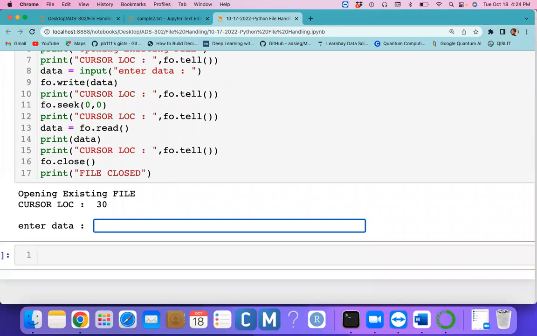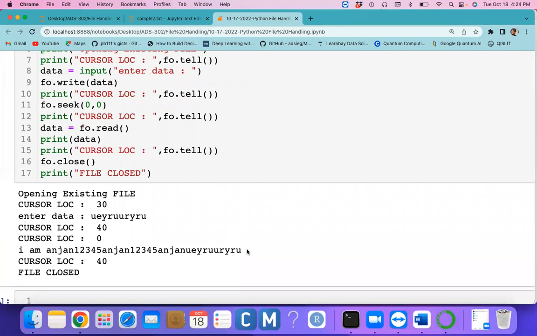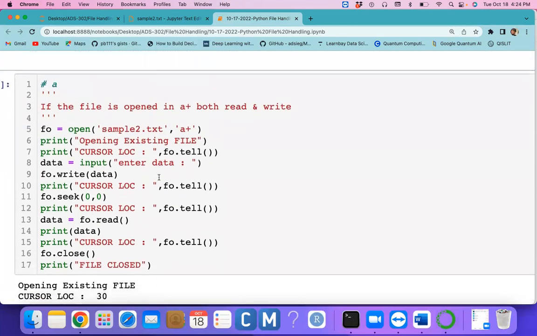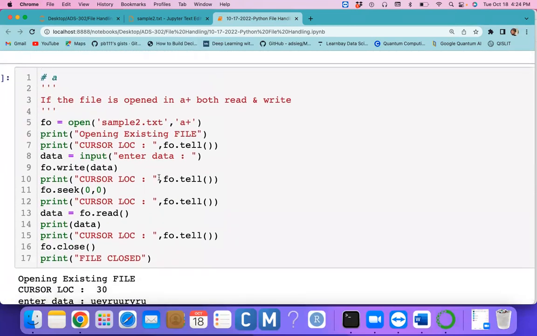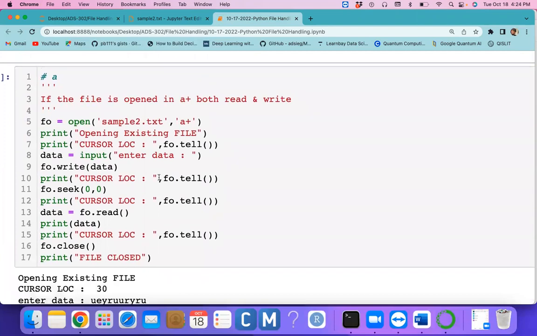Here you enter some characters, so in total these 40 characters can be accessed, or we can read them from the file. Okay. This is the small difference between A and A plus. Any questions till now on what I explained? No. No?